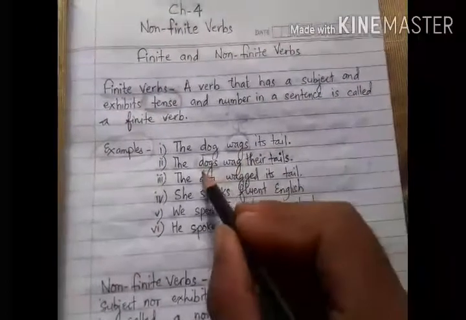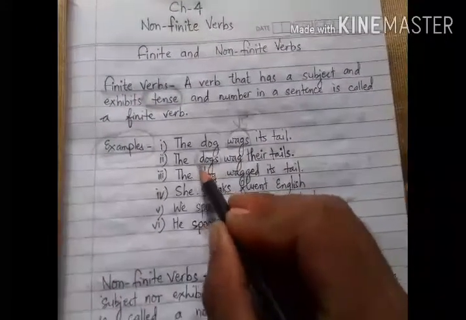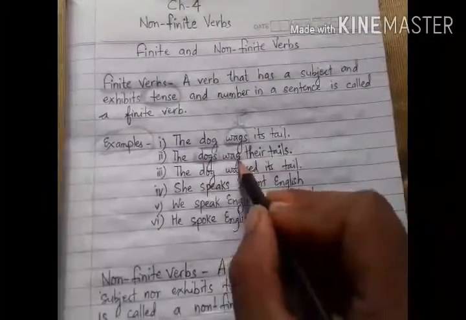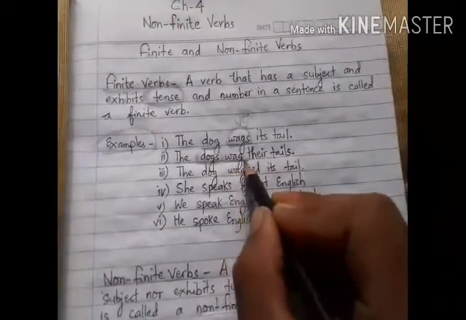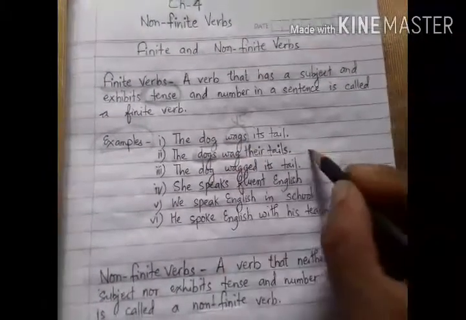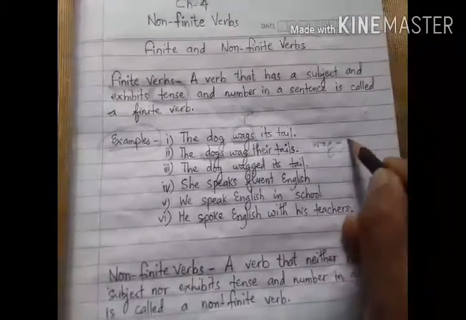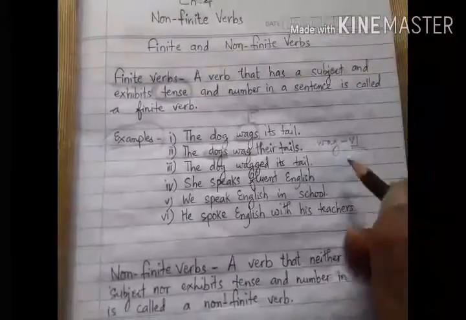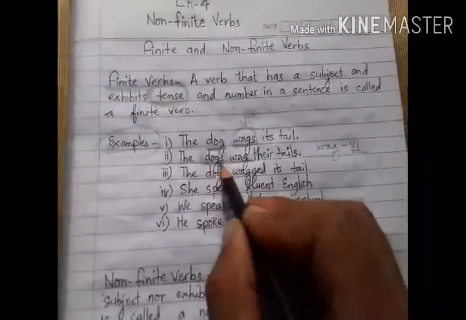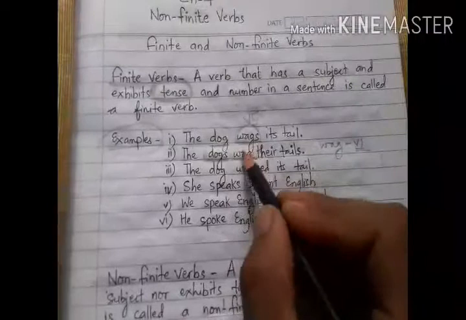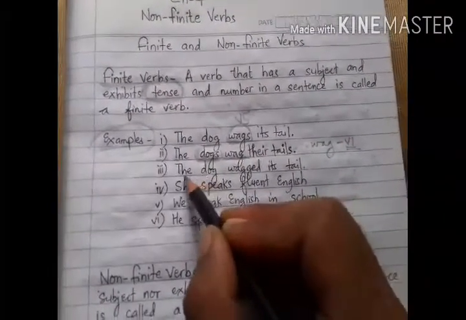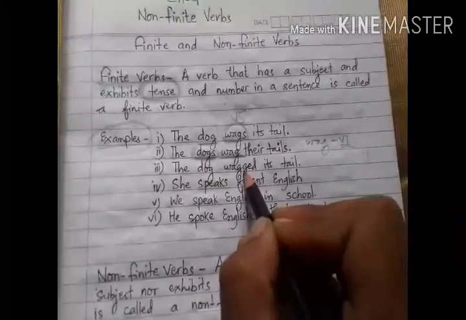So when the number of subject is changed into plural, the verb has also changed its form. Here the subject is plural, so the verb is also plural. Wag is V1, the basic form of the verb. Understood? Why is V1 used here? Because dogs is plural here.